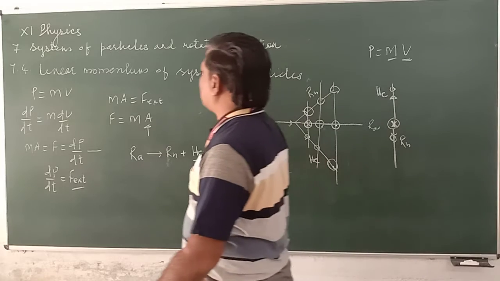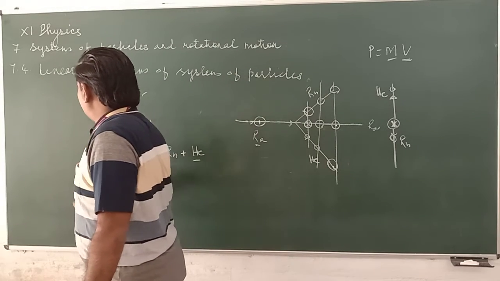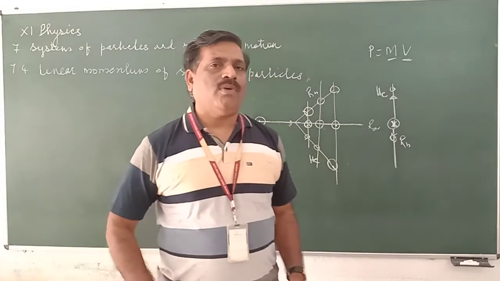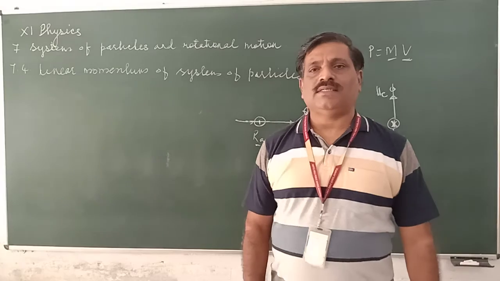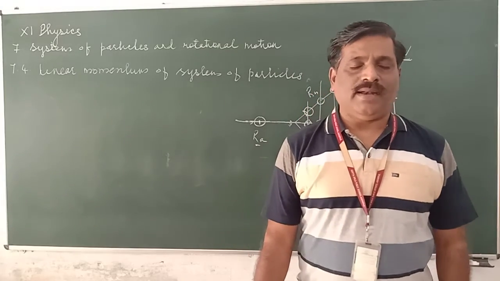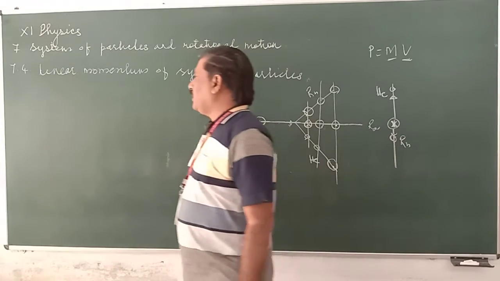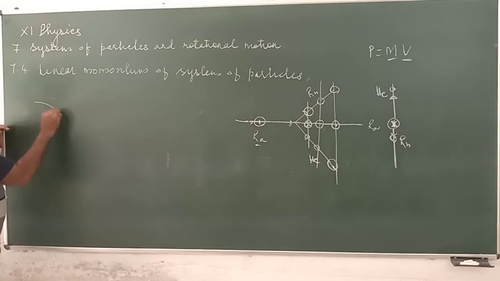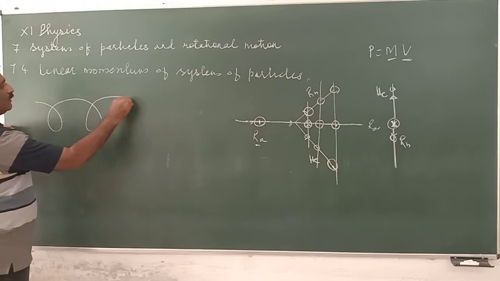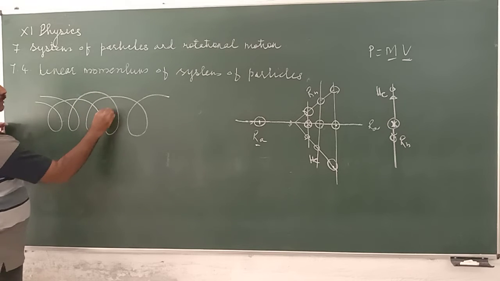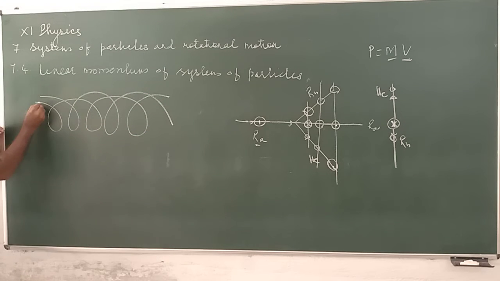One more example is discussed in your book, that is the twin star. What is the meaning of twin star? Many stars, when we watch them from a long distance, appear as a single particle, but actually they are two stars. And their motion is always like this. One star is going in this way, then the other star is moving in this way. This is S1, this is S2.